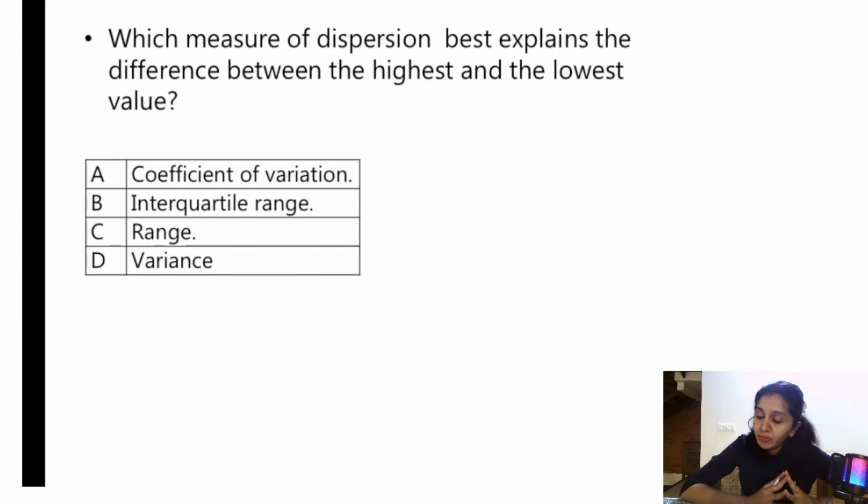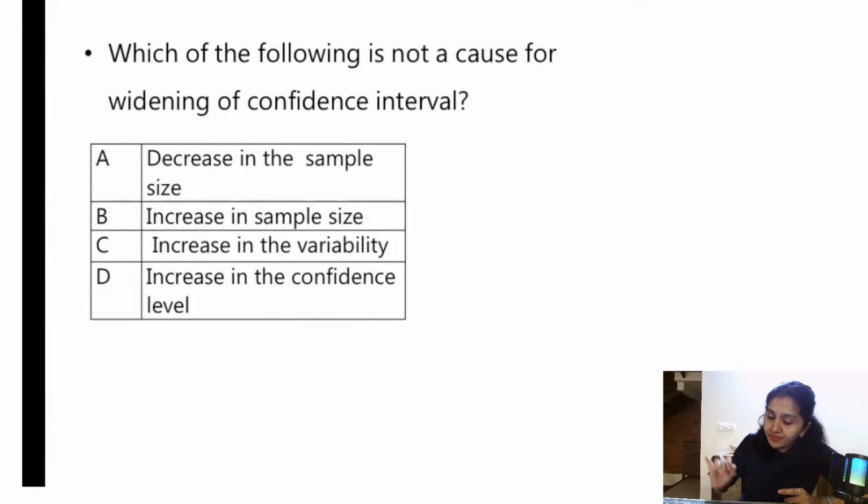Which measure of dispersion best explains the difference between the highest value and the lowest value? So again, no marks for guessing this because it's a very simple question. It is a range. So you know what is coefficient of variation? Interquartile range is Q3 minus Q1. It is not highest value minus lowest value. And variance is standard deviation square.